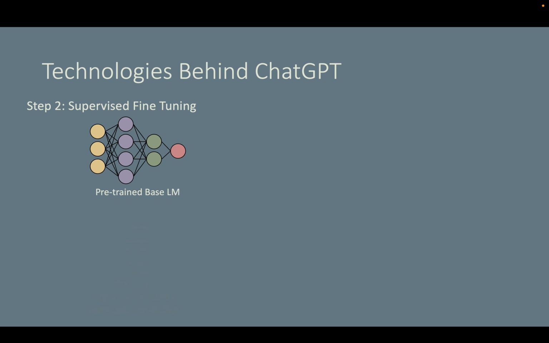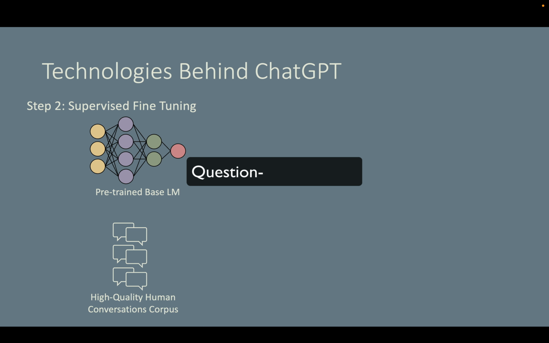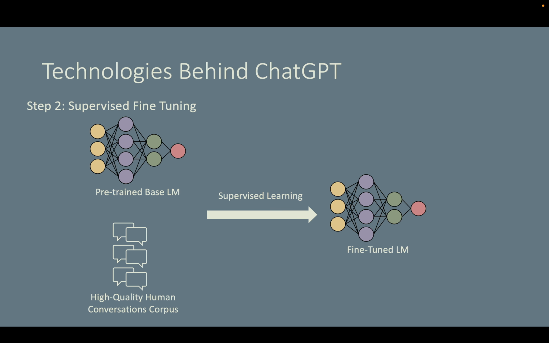OpenAI hired around 40 human annotators and asked them to provide high-quality question-answer pairs as a new training dataset. And the model is fine-tuned on this corpus. So after fine-tuning, the fine-tuned language model learns to follow instructions and be more helpful and clear.